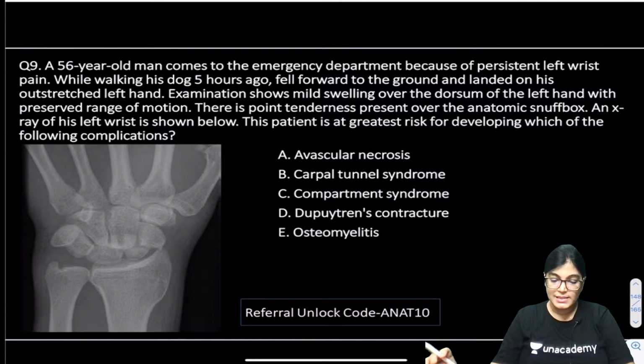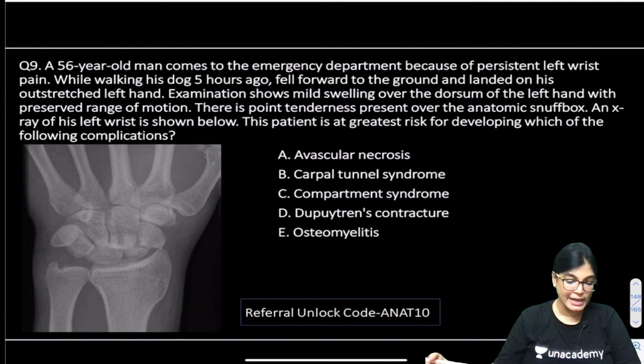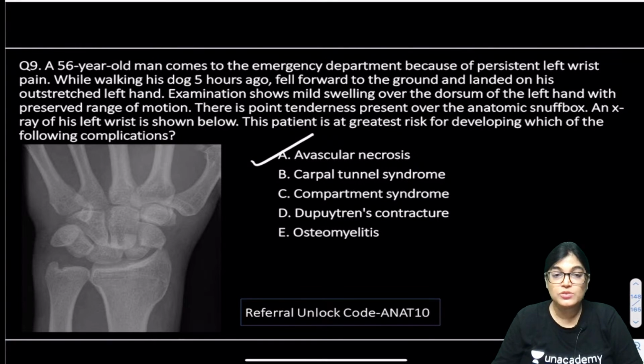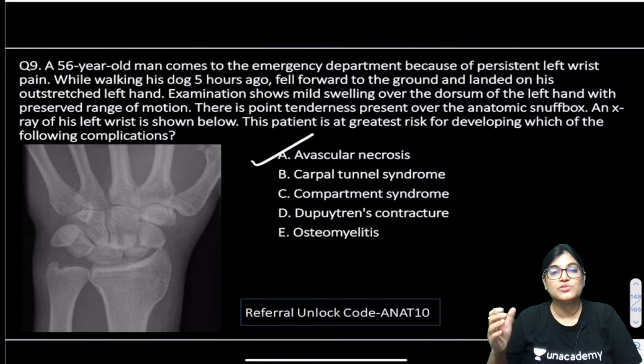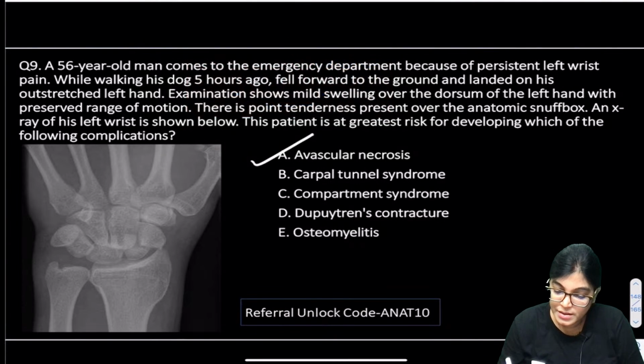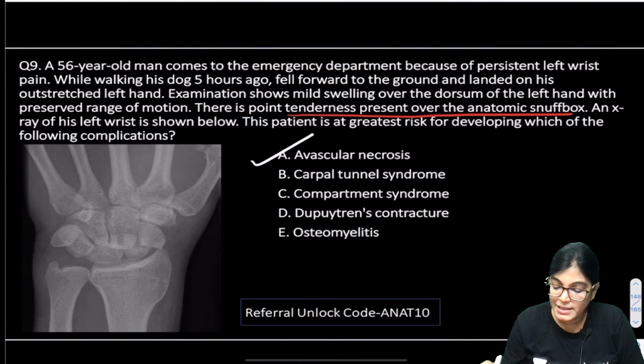Now the correct answer is avascular necrosis, which was given by many of the students and aspirants. Yes, the correct answer is A. The key point in the clinical history is tenderness over the anatomical snuff box.